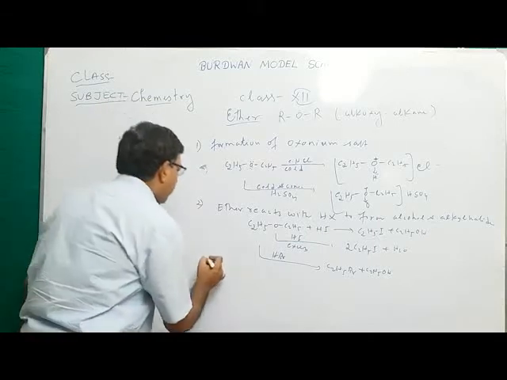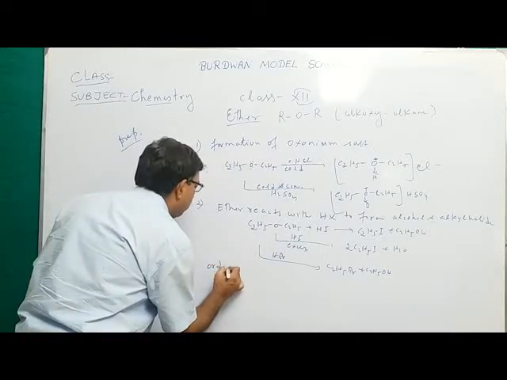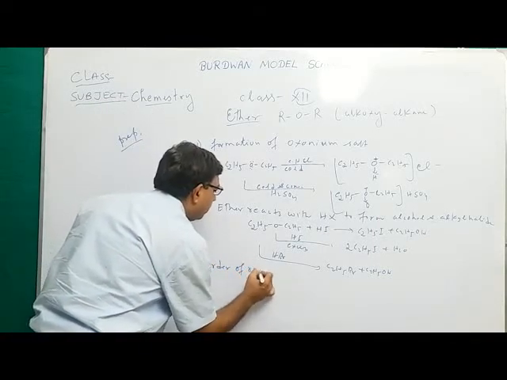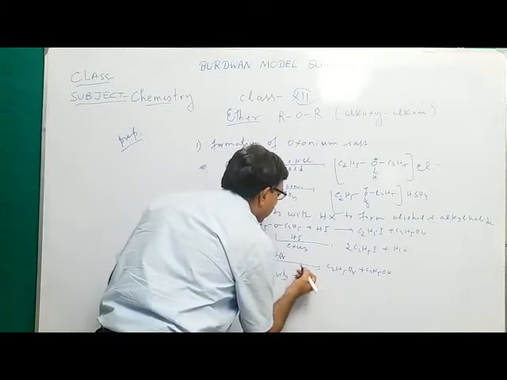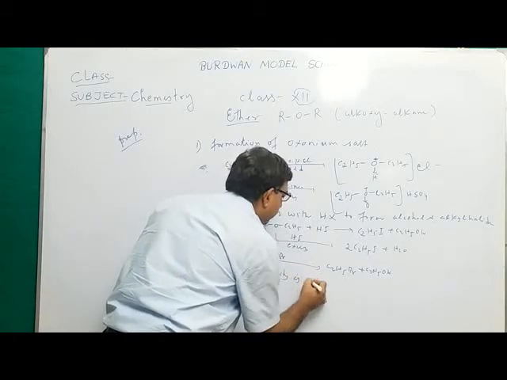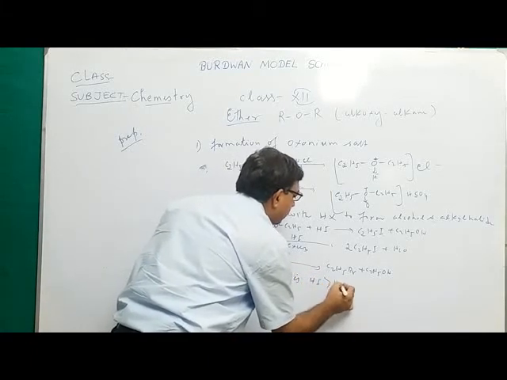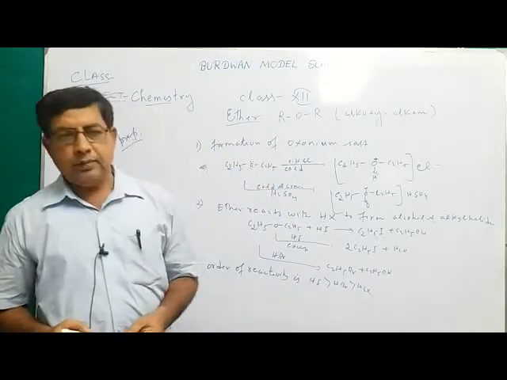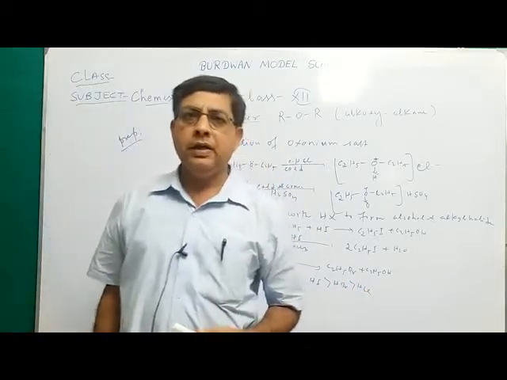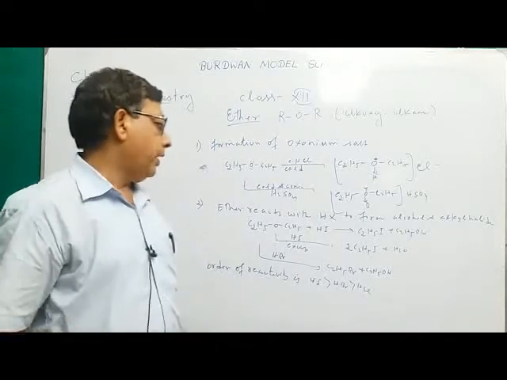Here, order of reactivity with respect to halogen acid is HI, most reactive, then HBr, then HCl. Because I minus is a better nucleophile than Br minus, which is a better nucleophile than Cl minus.